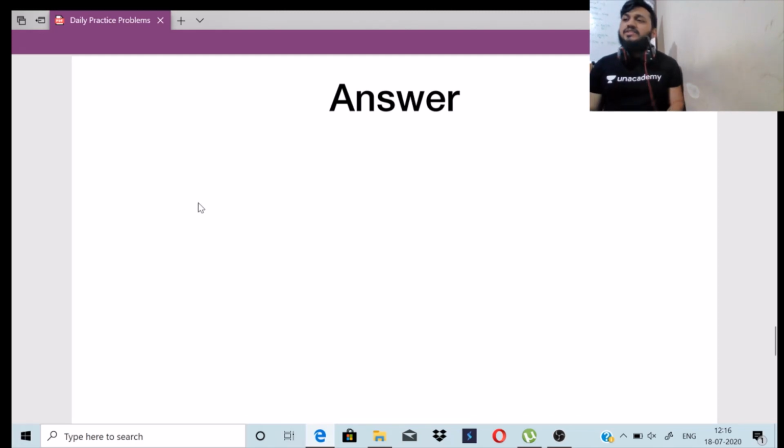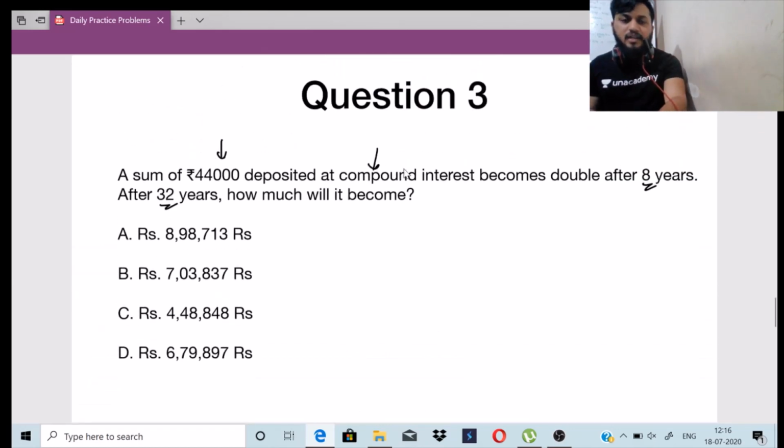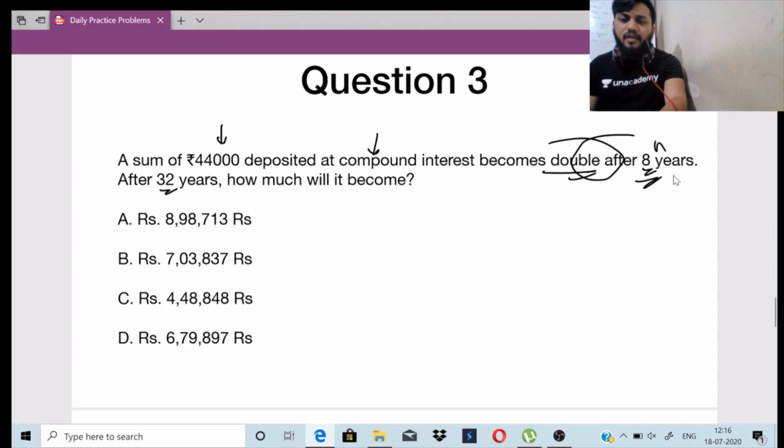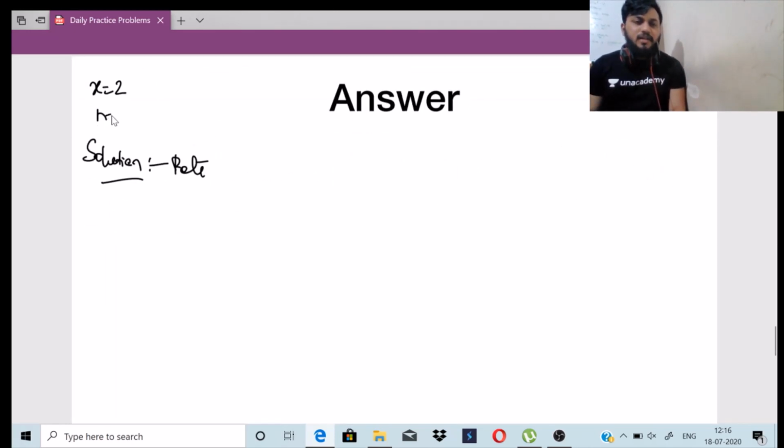Okay, so this is a quite simple solution we are doing. First we have to find out the rate. Do we know the rate here? No. What I know is x, that is the amount is doubled, right? And I know n is equal to 8 years. It is doubled in 8 years.